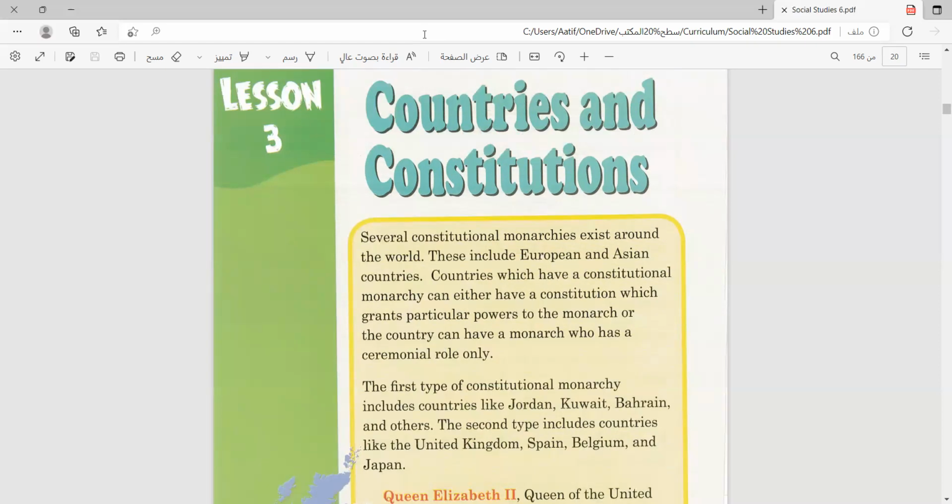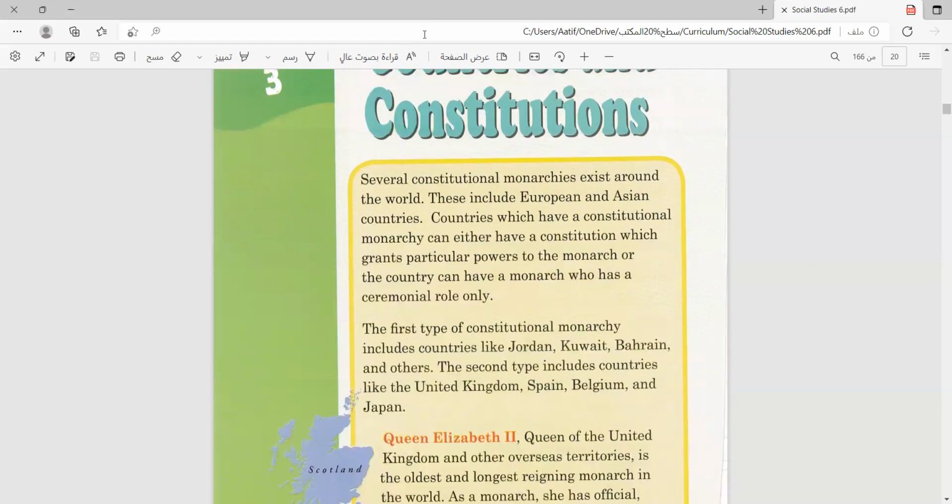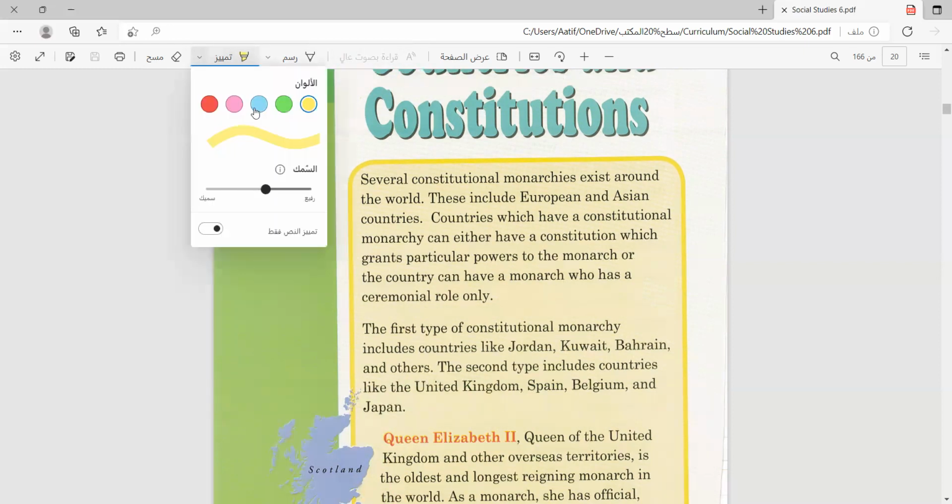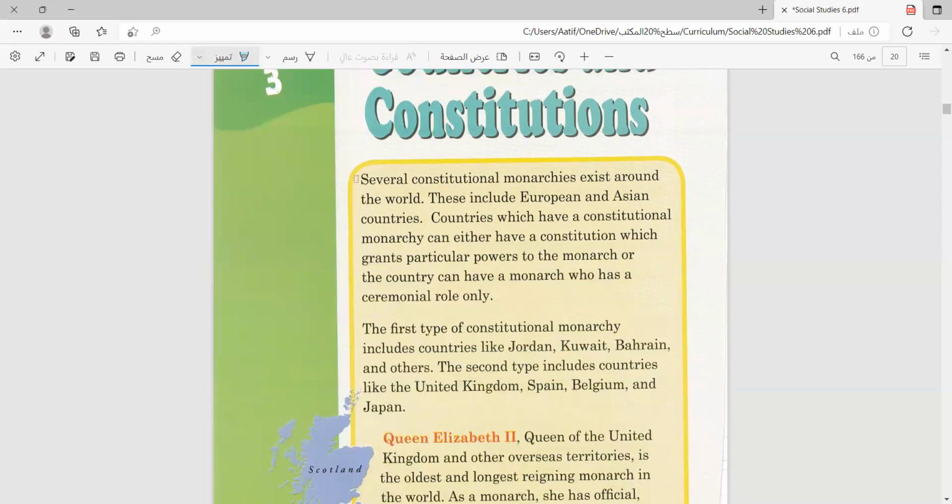It is adopted in many regions around the world. Countries which have a constitutional monarchy, let's start highlighting as we go. Get your pen or pencil and let's highlight together. These include European and Asian countries.